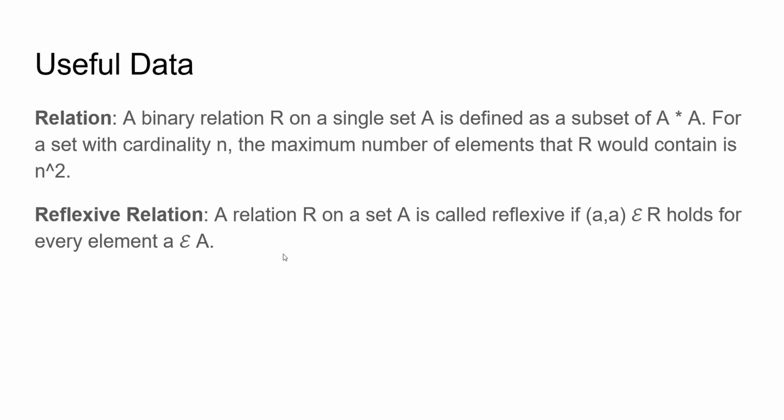Now, when is a relation called reflexive? A relation R on a set A is called reflexive if for every element a belonging to the set A, (a, a) should also belong to the relation R, right? So now let us look at how to solve this problem.